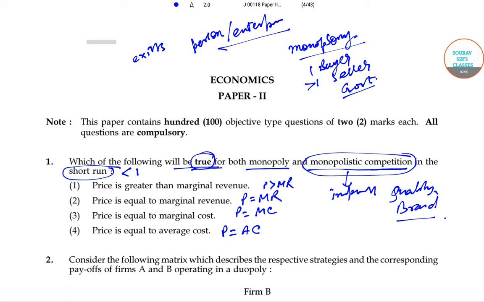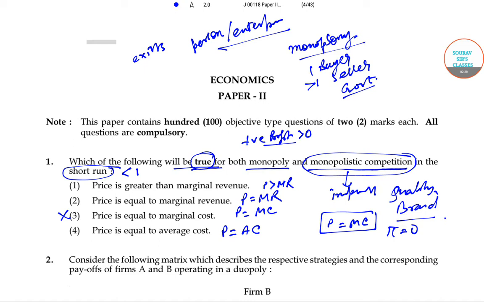Remember that in case of monopoly and monopolistic competition, there is a positive profit. So if price is equal to marginal cost, then the normal profit portion will be equal to 0. So the third is not possible.